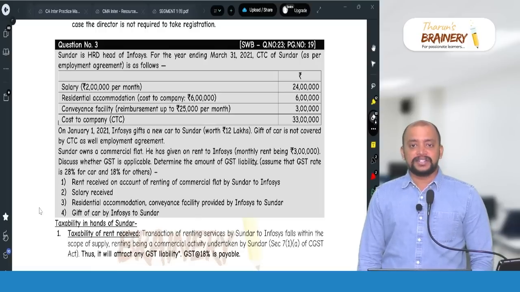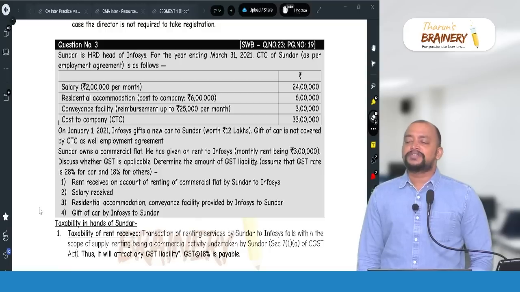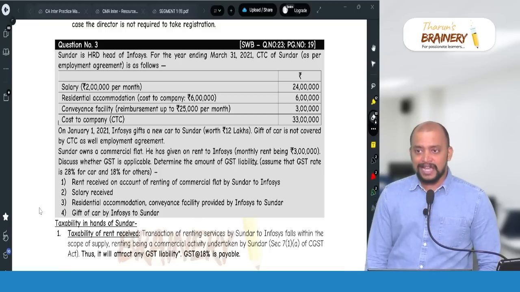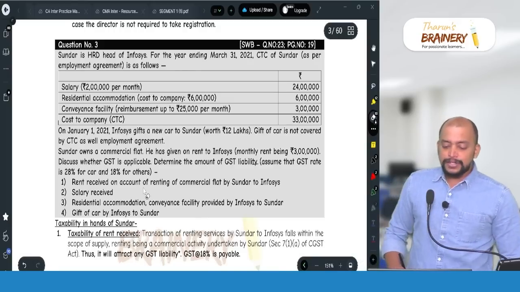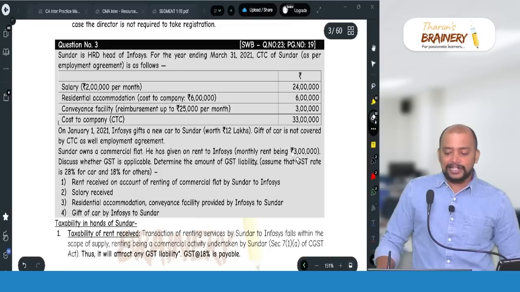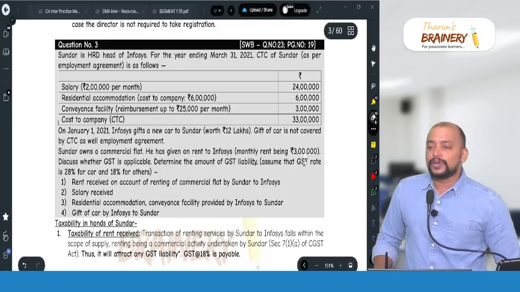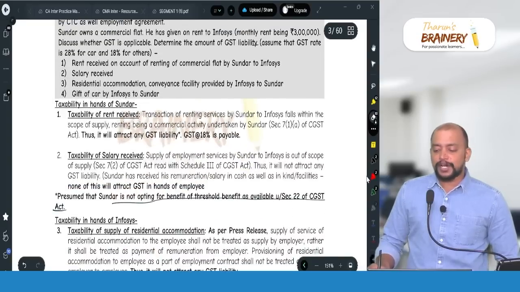It's a separate activity and it is in the course or furtherance of business. So it will become supply under 7(1)(a), and GST liability on Sundar will be: rent received from the flat 3 lakhs, and the rate of GST is 18%, so 3 lakhs into 18%. That's what we need to write with respect to the first point.